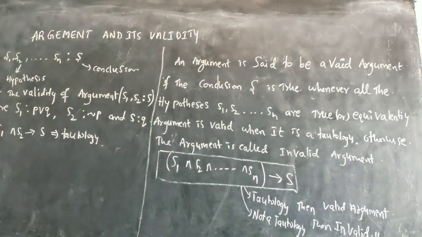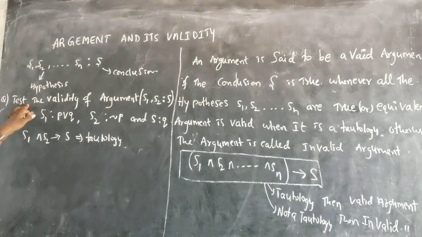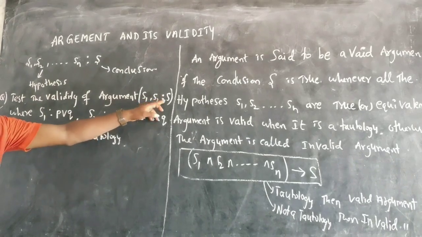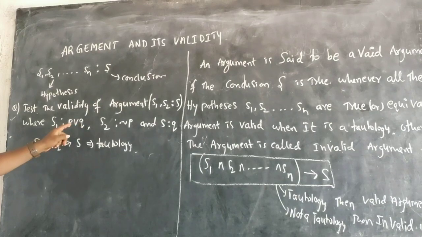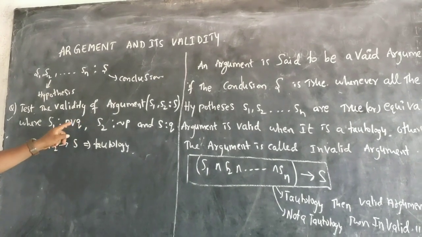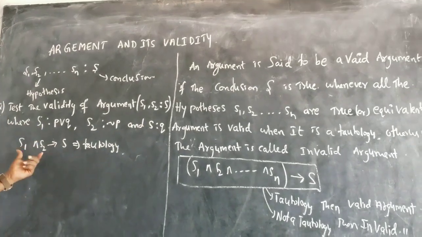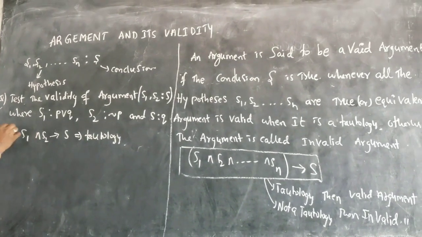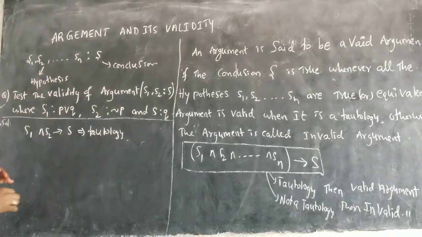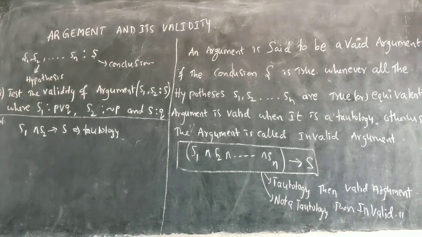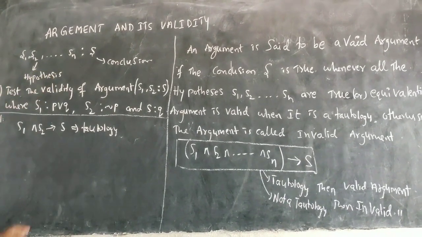I'll make you understand with an example. Suppose this is the question you have. Test the validity of the argument S1, S2 and S, where S1 is P or Q, S2 is negation P, S is Q. It is asking whether it is a valid argument or an invalid argument.